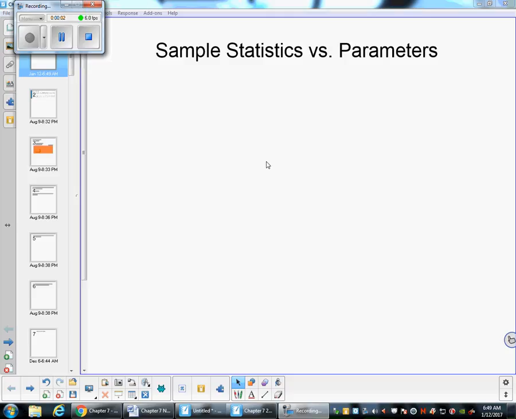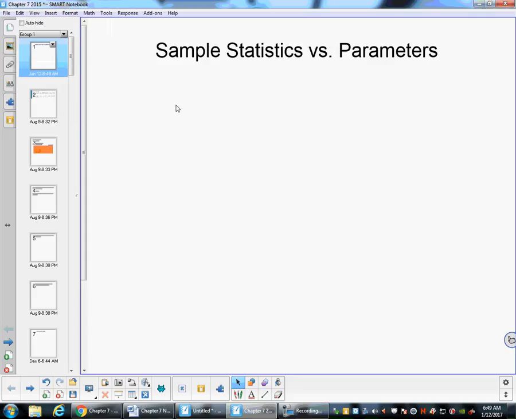Hello, welcome to chapter 7 here. Today we're going to be looking at sample statistics versus parameters. Now this is a very big deal. It might seem a little easy at first, but it's very important that you understand the distinction between these two.